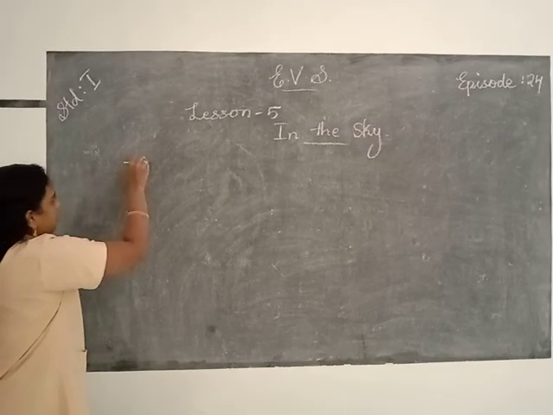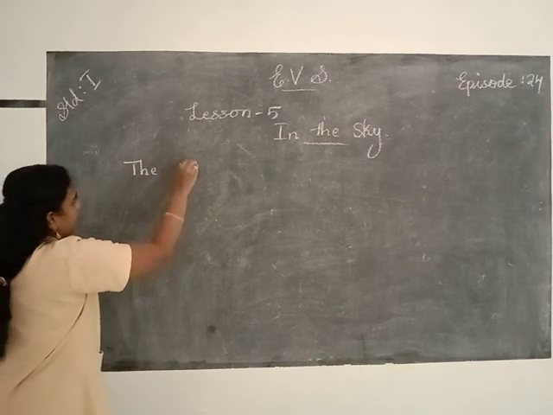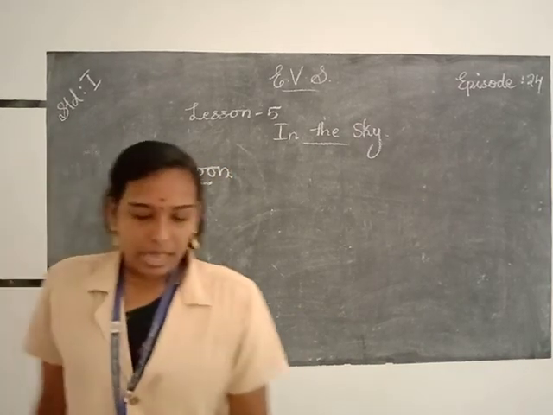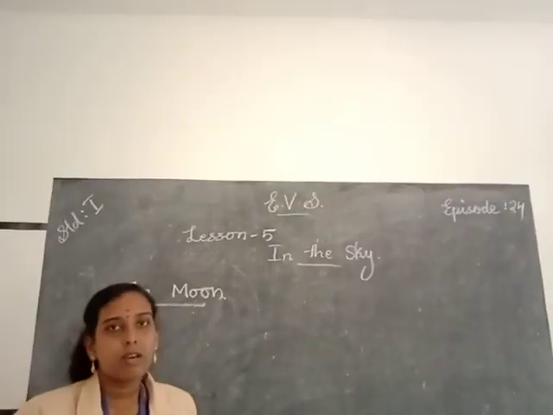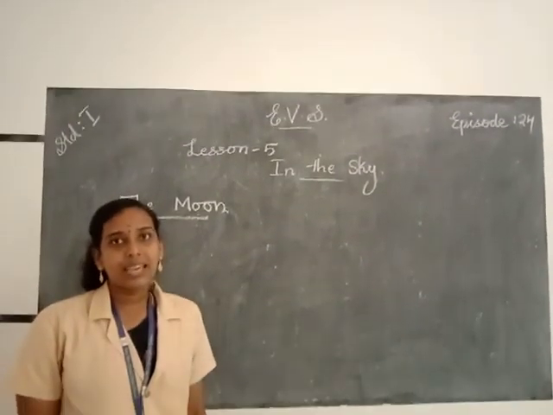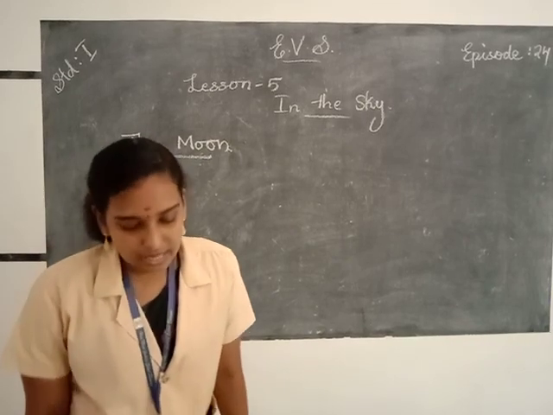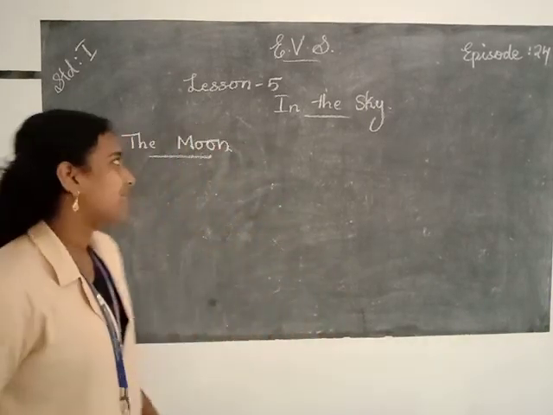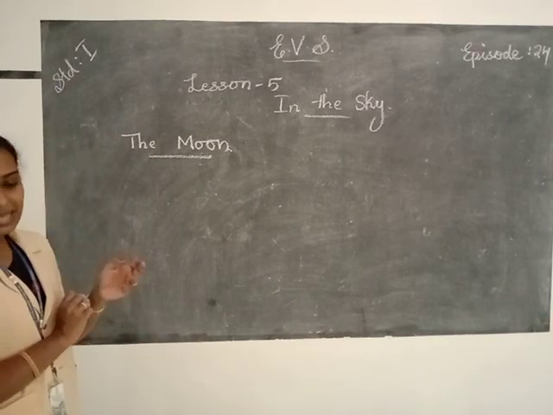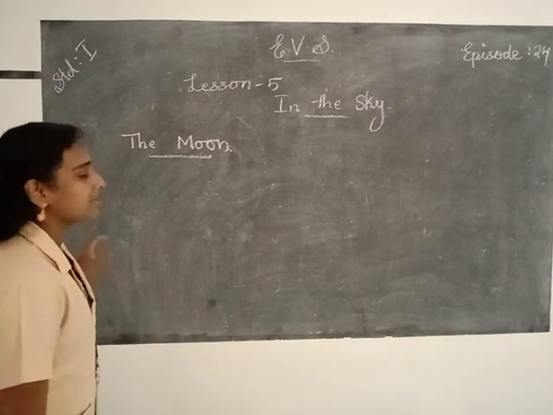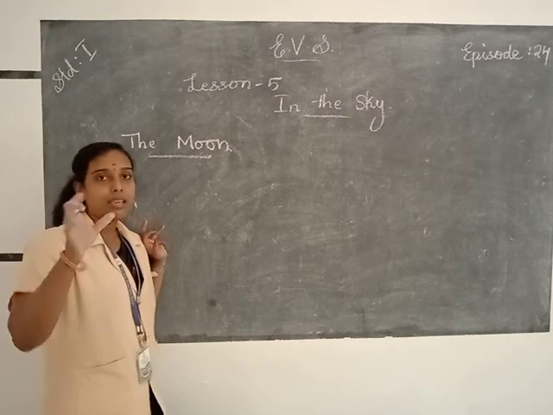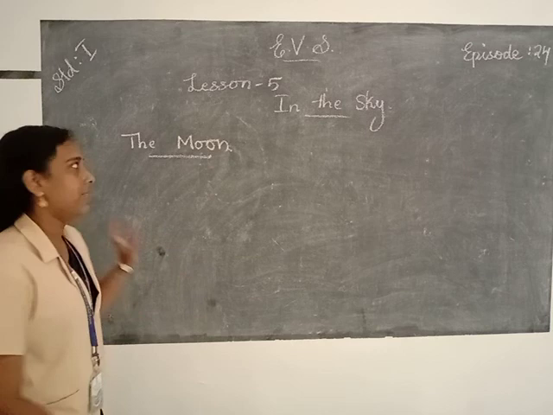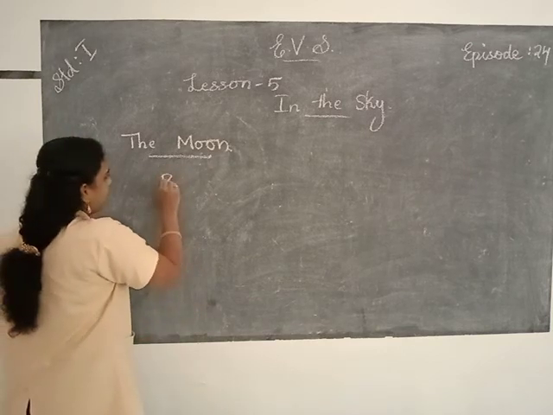Then the moon, T-H-E, the moon, M-O-O-N. And the moon shines. So the moon shines in the night sky and is the brightest thing in the night sky. The brightest thing in the daytime sky is the sun, and the brightest thing in the night sky is the moon.